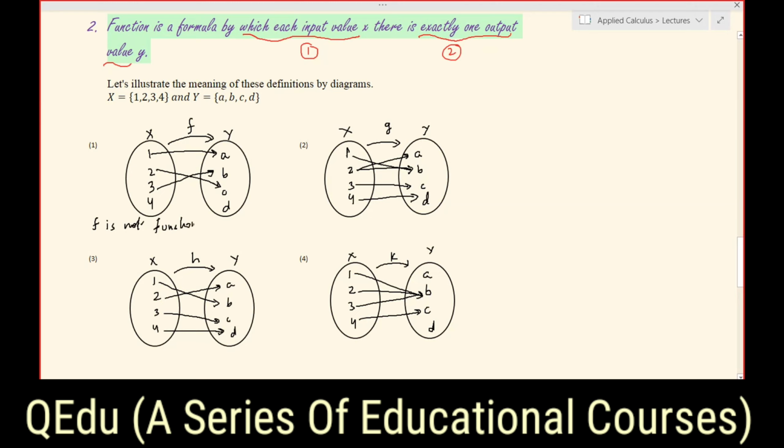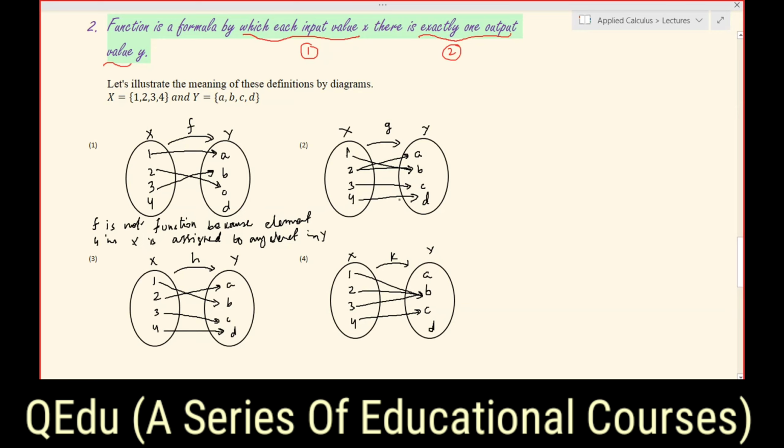F is not a function, because why? The reason is also defined there: because element 4 in X is not assigned to any element in Y, and that is the reason here. Element 4 in the set X is not assigned to any element in Y.